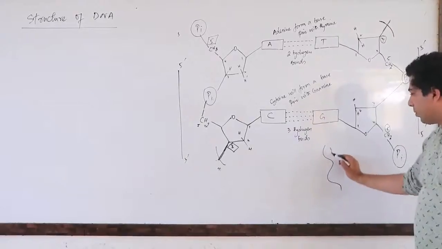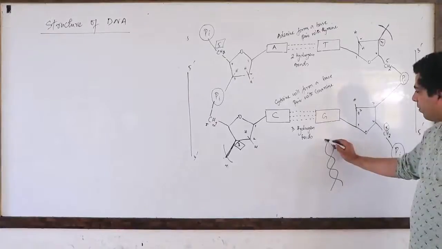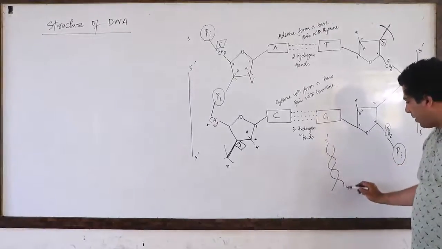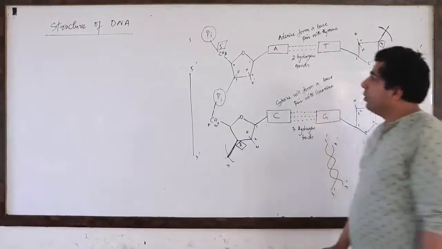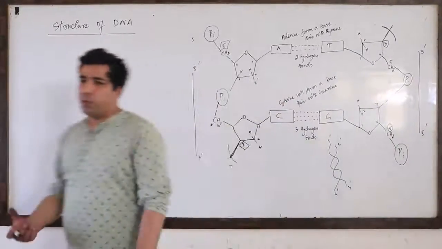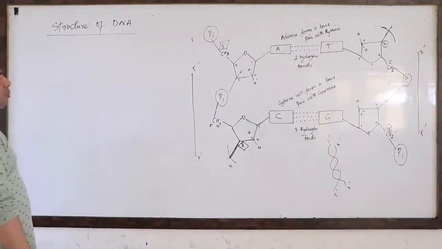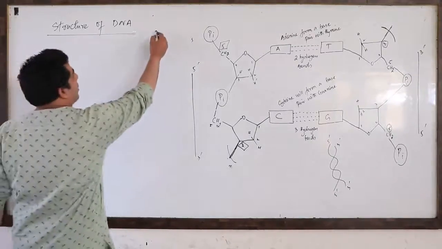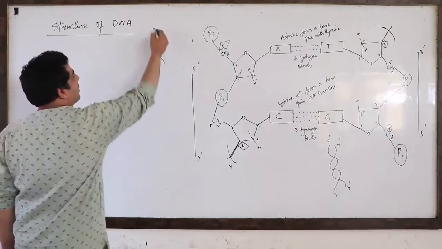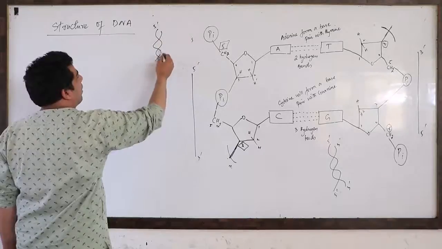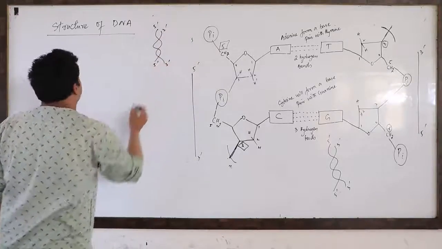Let us see the points we have obtained. This double helix structure was proposed by Watson and Crick.